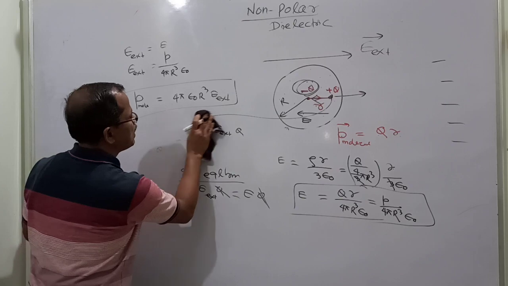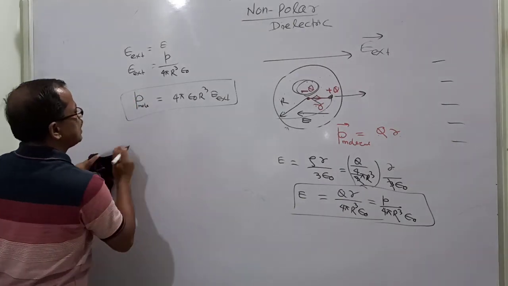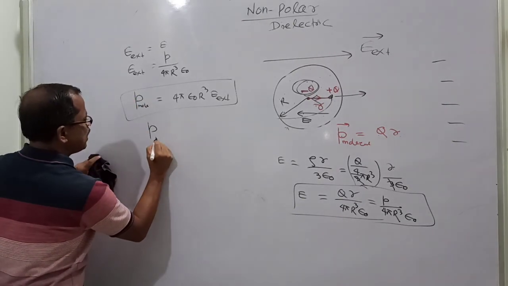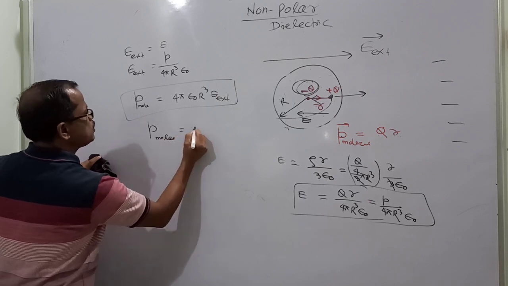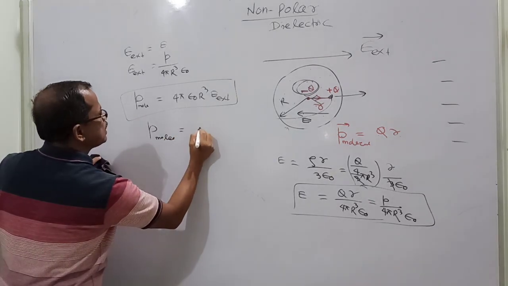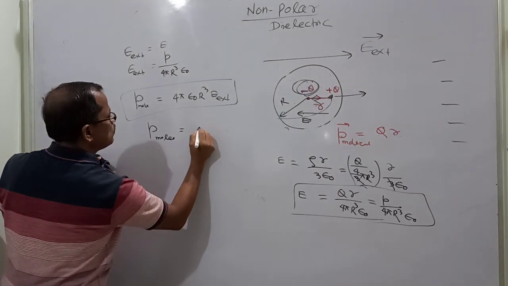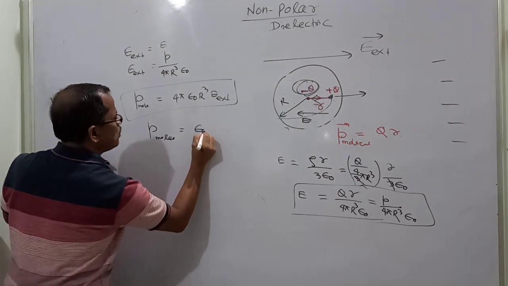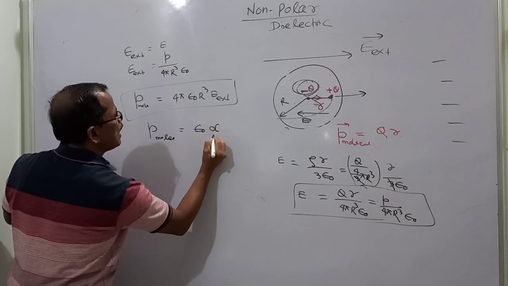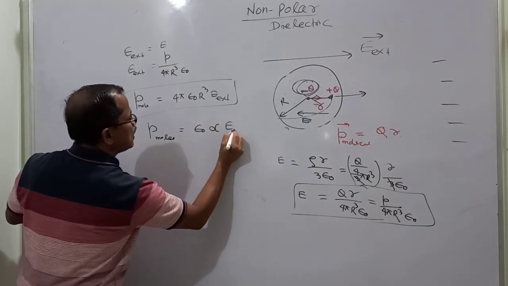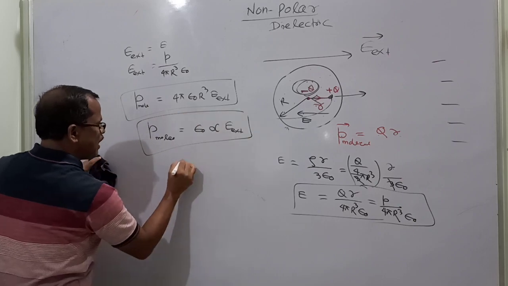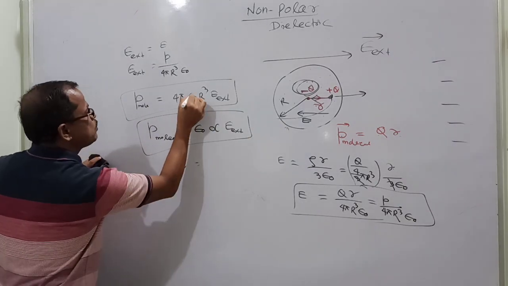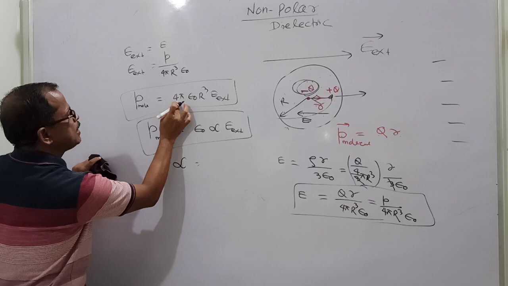Now this part I am using. So now I can say the dipole moment of one molecule is equal to some constant, epsilon 0 alpha, and this is the external electric field. So here I am writing the term alpha. This equation is the same equation, so alpha may be written for all these things.